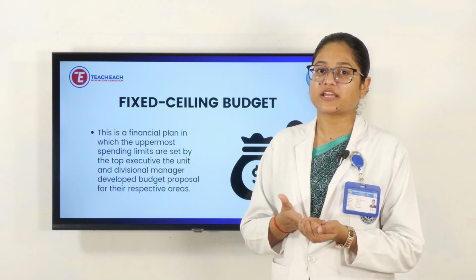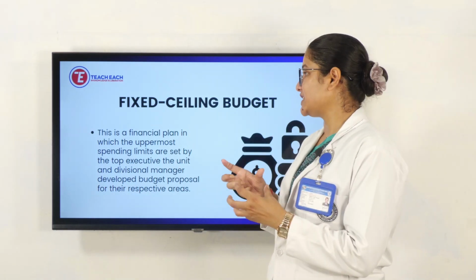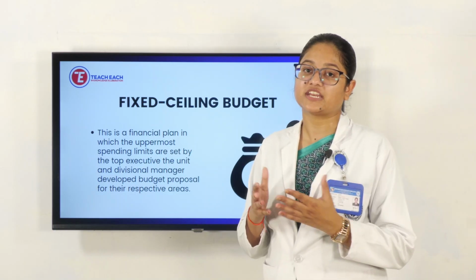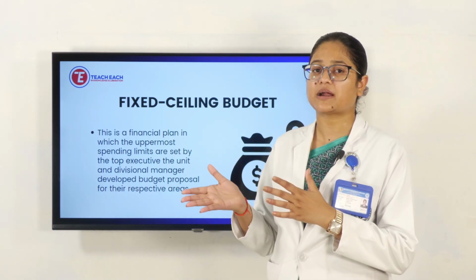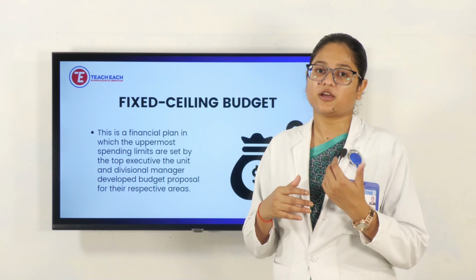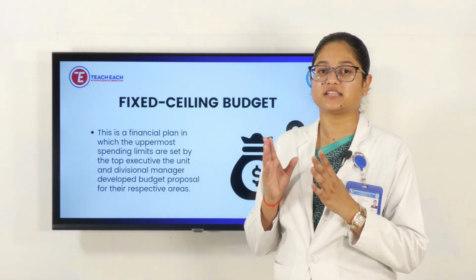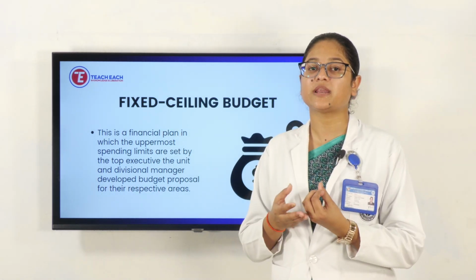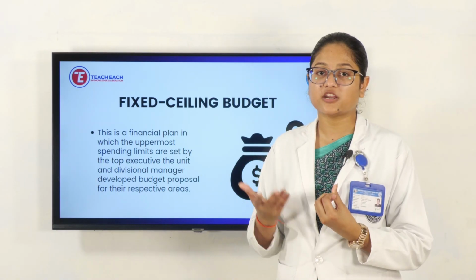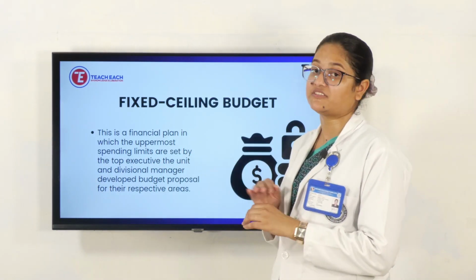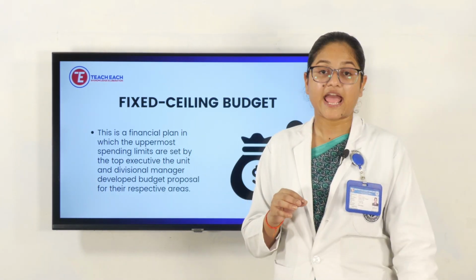For example, a hospital has different departments and areas. The money will be allotted to each area's expenditures, and they have to plan accordingly, deciding how much money goes to each thing. So they need to work within fixed limitations on expenditures.